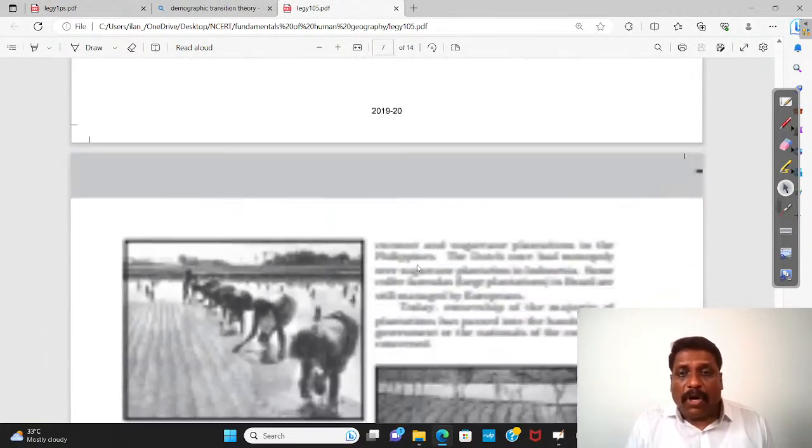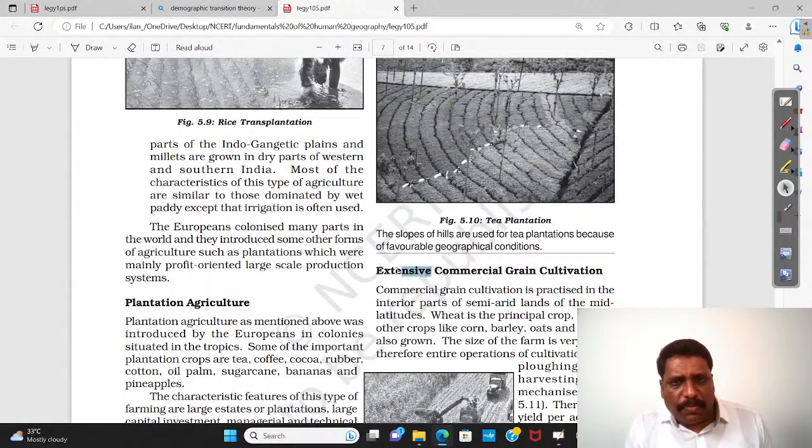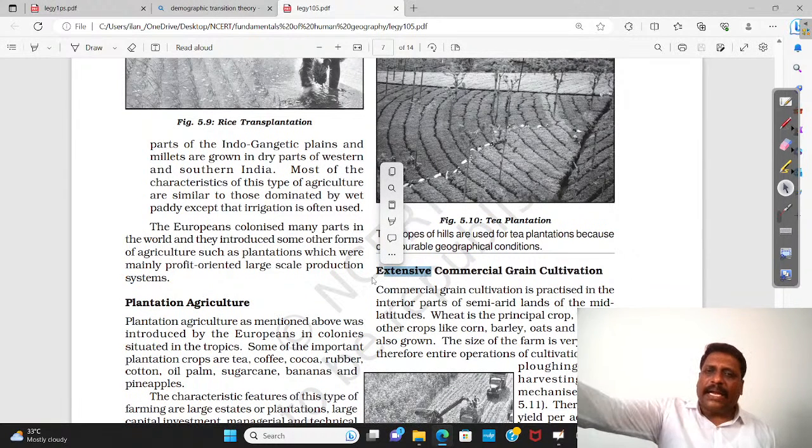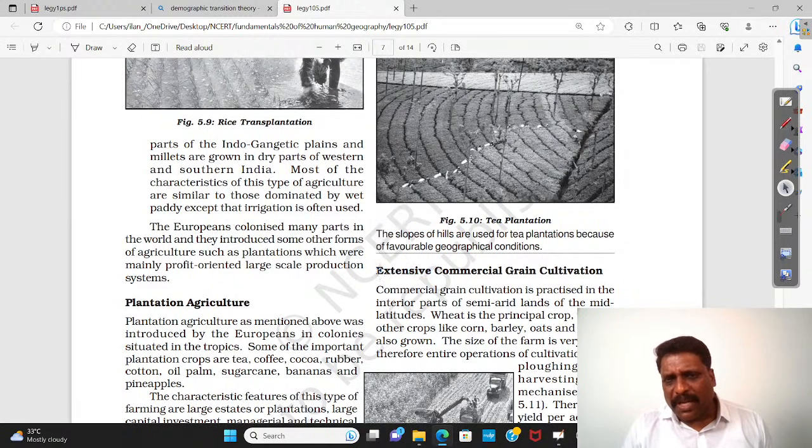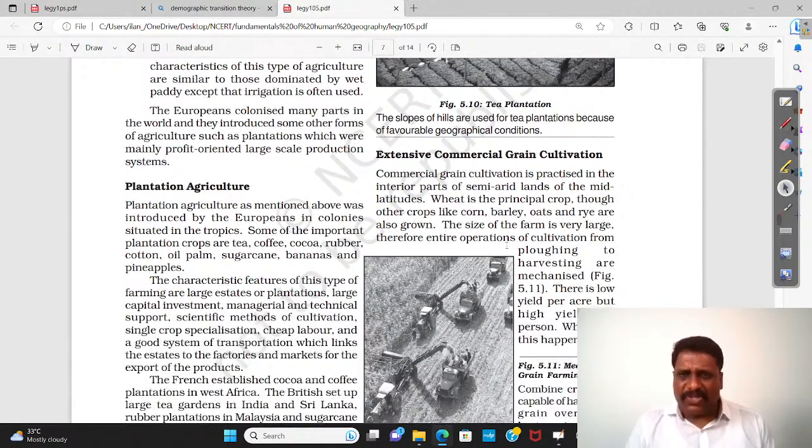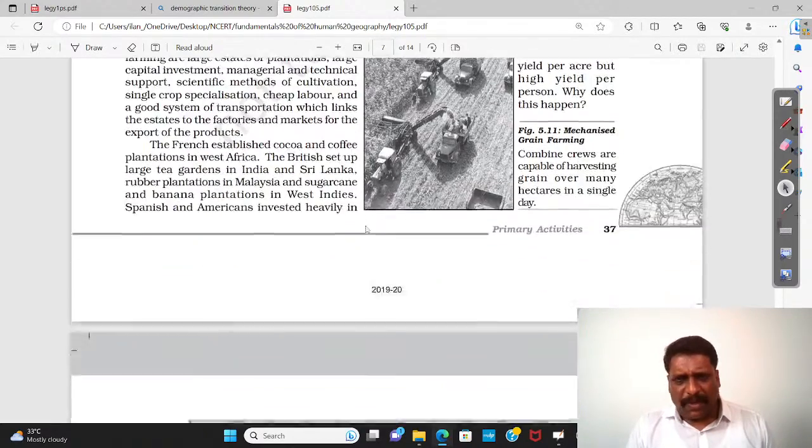On the other hand, if you ask me what is extensive agricultural practice, very simple. More land is covered in the cultivation. That is what you call them as what? Extensive agricultural practice. Wherever density of population is more, obviously it will be intensive agricultural practice. Wherever density of population is less, obviously speaking, there you will be having extensive agricultural practice. That is universal. Okay, right.